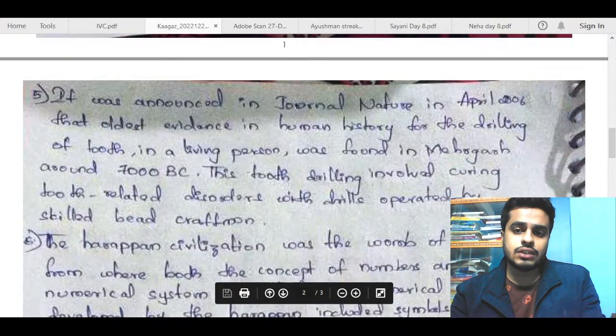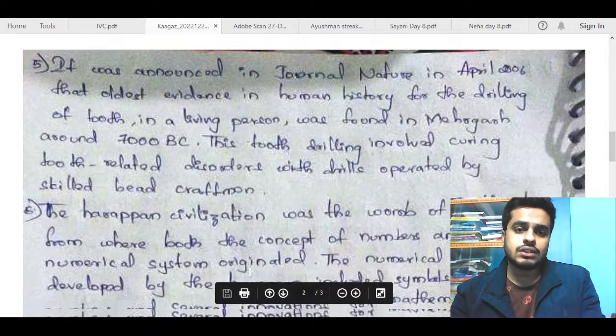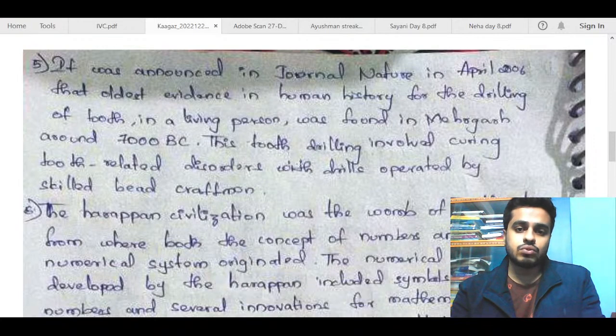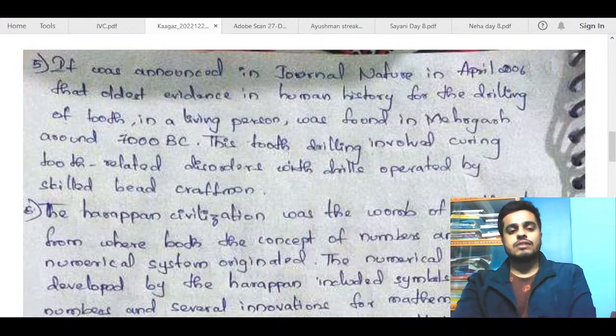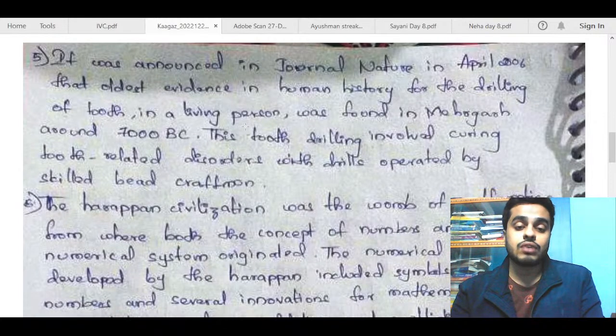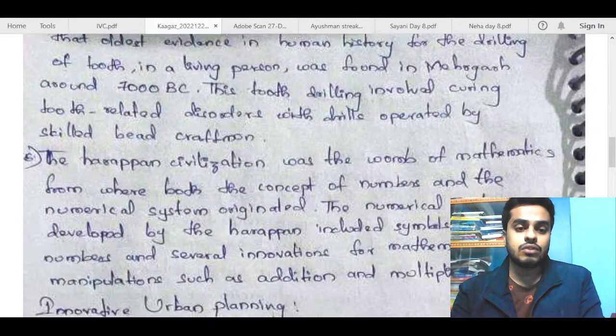It was announced in the journal Nature in April 2006 that the oldest evidence in human history for the drilling of teeth was found in Mehrgarh around 7000 BC. The tooth drilling involved curing tooth-related disorders with drills operated by hand. So you have talked about drilling already, so don't drag one point. Also, 7000 BC is not IVC. I think this point can be avoided. If you just want to show your knowledge, you can talk about drilling of teeth and all, or you can talk about medical techniques. I think that will be a good point.